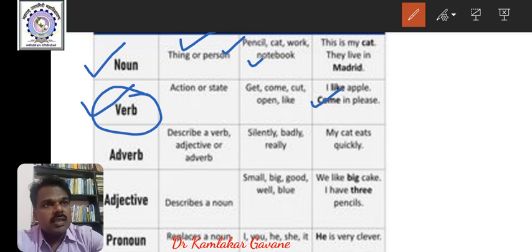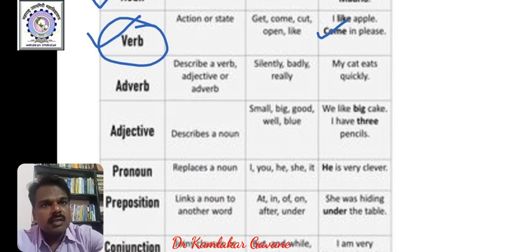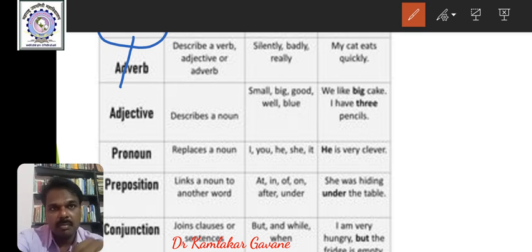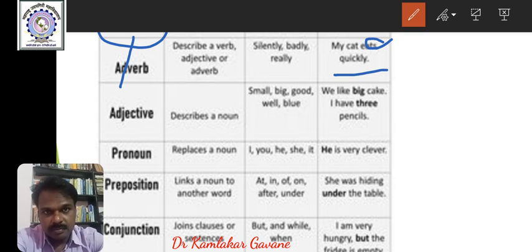Then next one is adverb. See, in the name itself is the meaning of this word class, which adds to the meaning of verb. My cat eats. Eats is the verb. And how does it eat? Quickly. My cat eats quickly. So quickly adds to the meaning of verb eat, right? Hence quickly is an adverb.